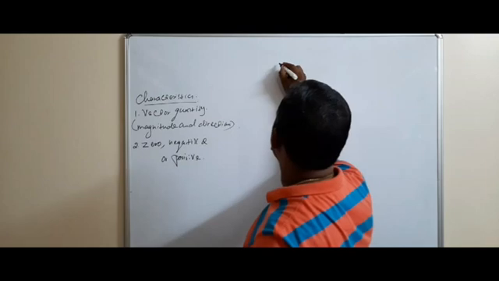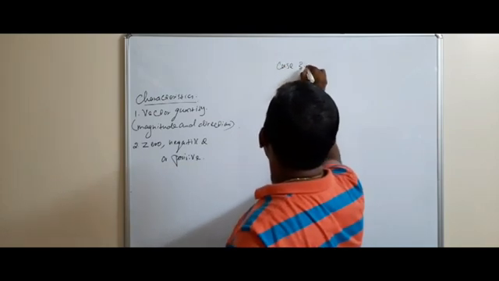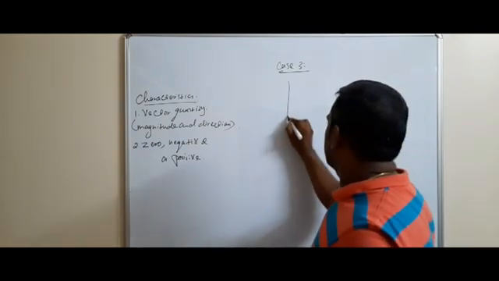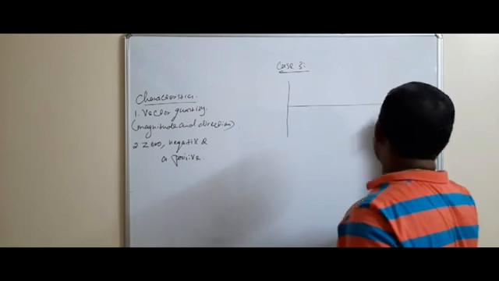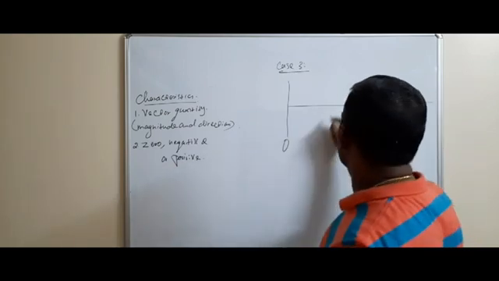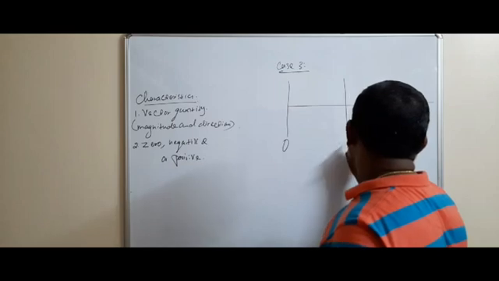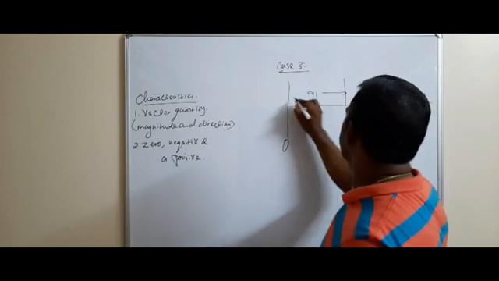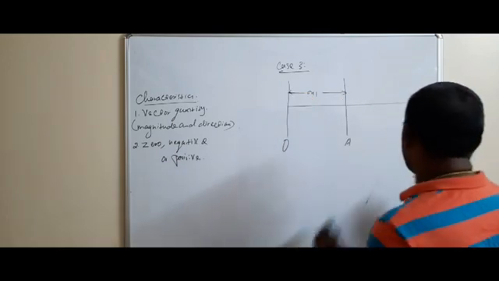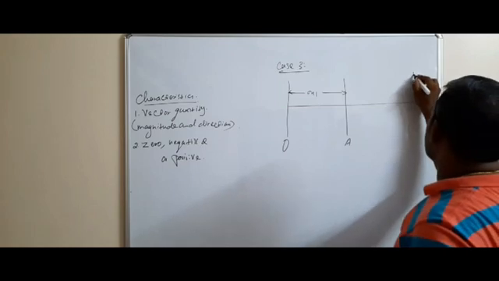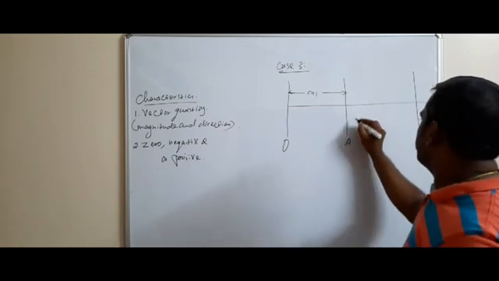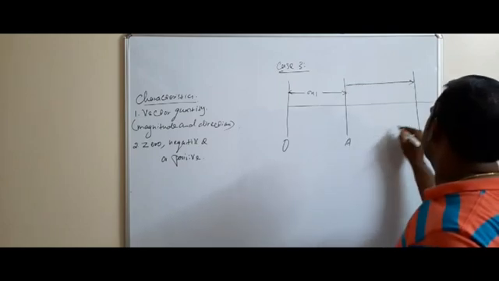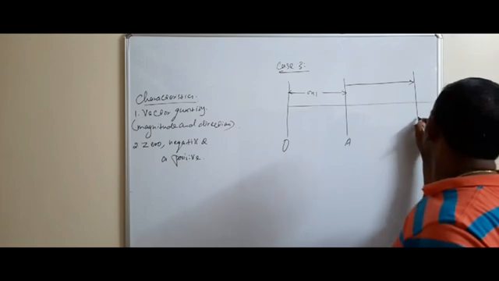Then case 3. So this is the origin. Initially the body is at A, which is at a distance x1. The body travels from A to B and returns back.